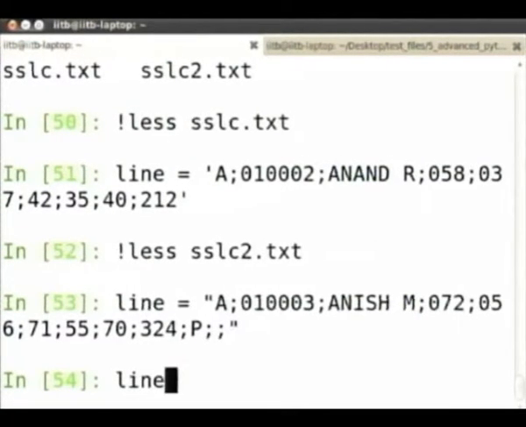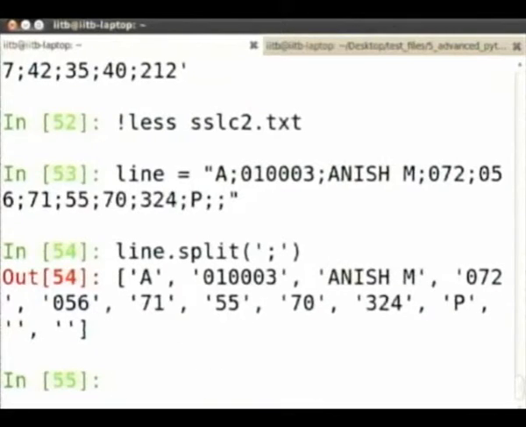So if I do line dot split now, it's useless because it splits only on space, but I know that the delimiter in my file is a semicolon. So I say separator is semicolon. Now I have gotten all that I want.